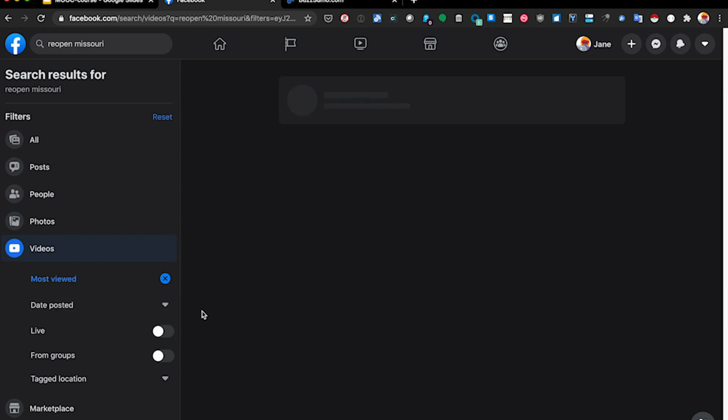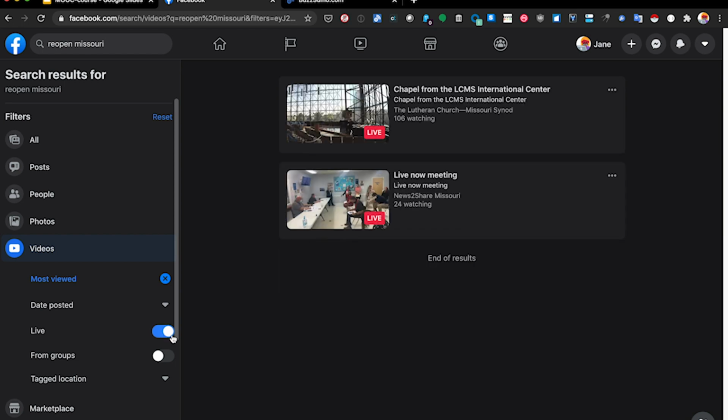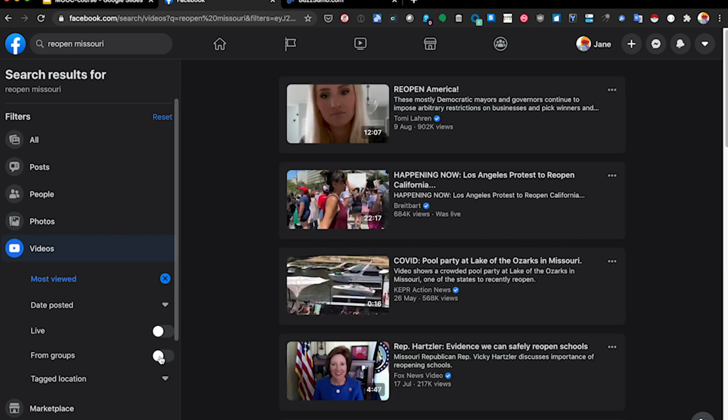This is going to load for a little while, but you can also flick the live video option and you will be able to see some of the protest coverage, for example. So if we look at the Black Lives Matter protests, you can flick this live button and a bunch of results will populate.